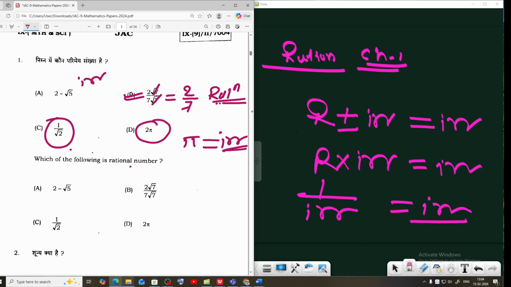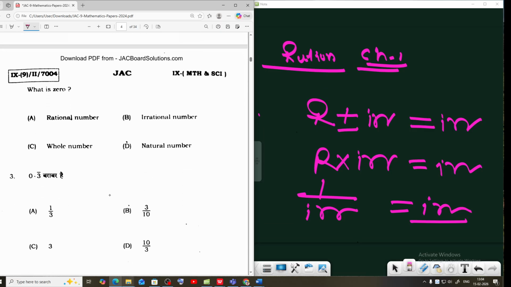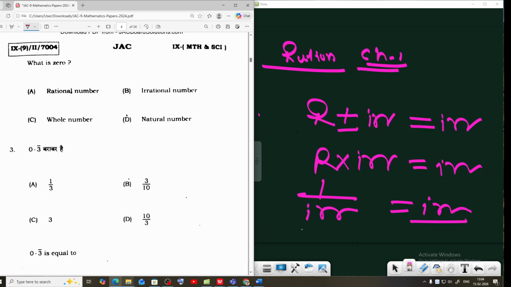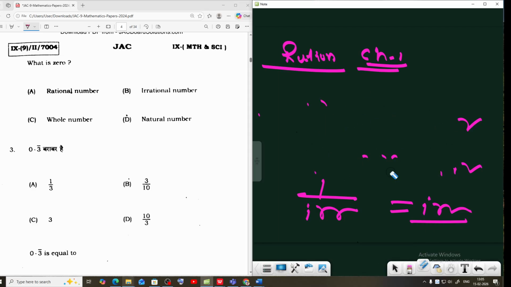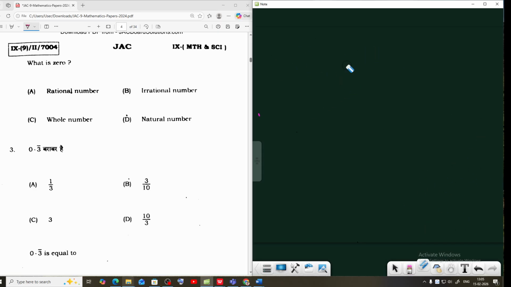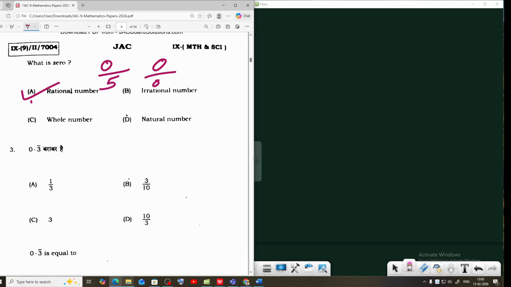Next question. Question number 2. What is 0? First option rational number, irrational number, whole number, natural number. So 0 is a correct answer, option number A. Rational number. 0 is a rational number. It can be written 0 by 5, 0 by 6. This is equal to 0. So 0 is a rational number.